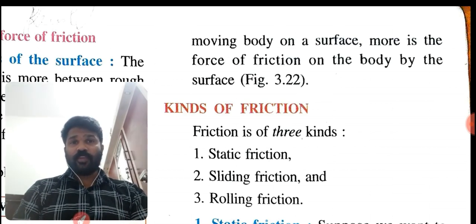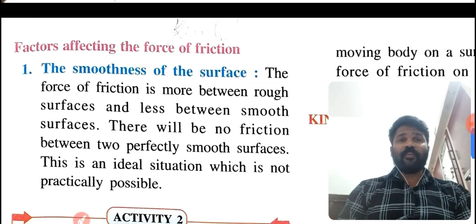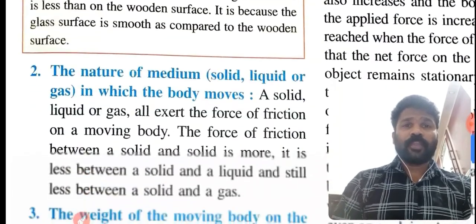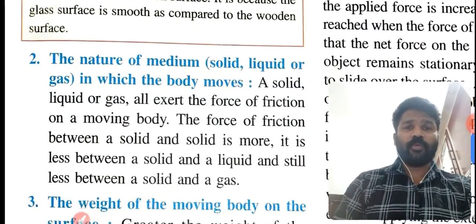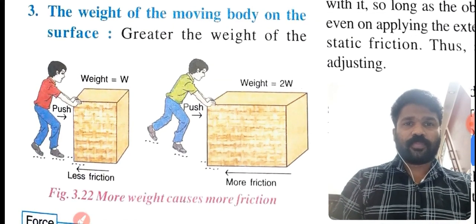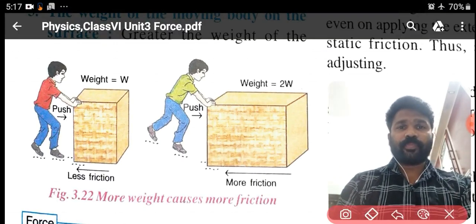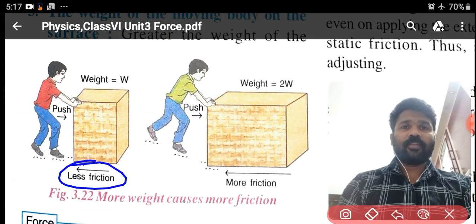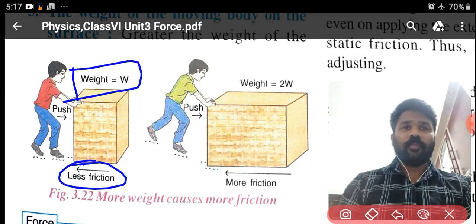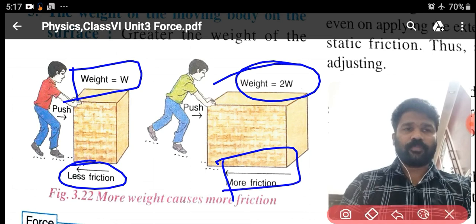Okay students, these are the factors affecting friction. First one is the smoothness of the surface. Second one is the nature of the medium in which the body moves, and third one is the weight of the moving body on the surface. Here we can observe the diagram also. See here, the weight is only W, so less friction. But in the second situation the weight is 2W, then the friction is more.